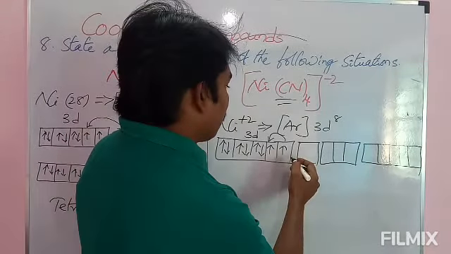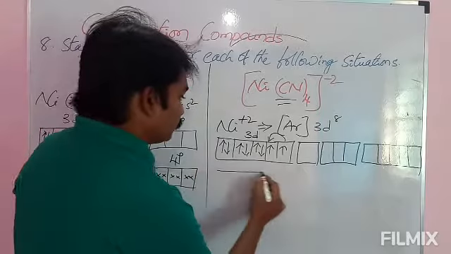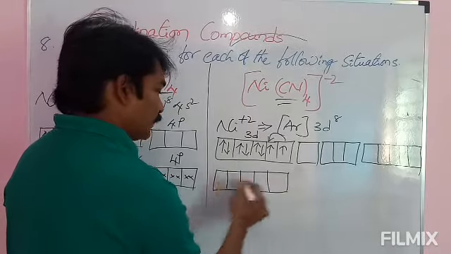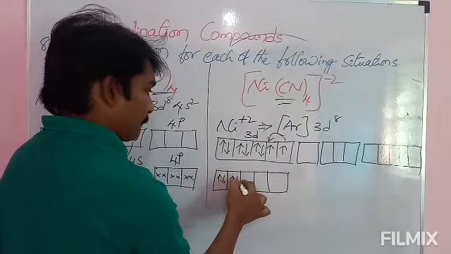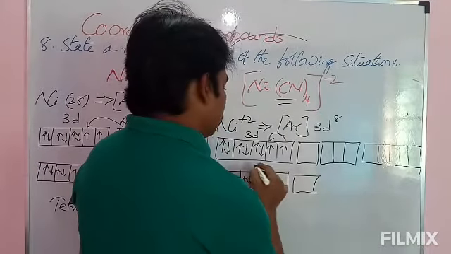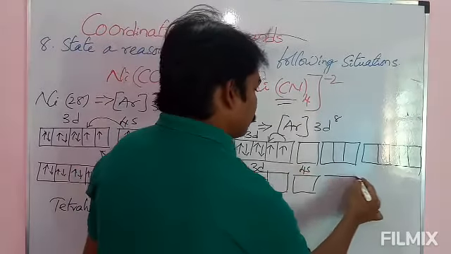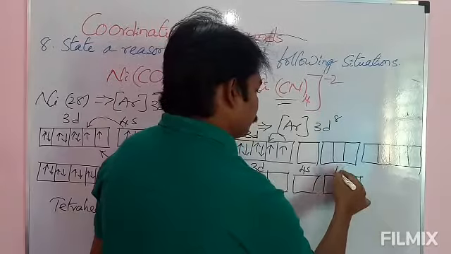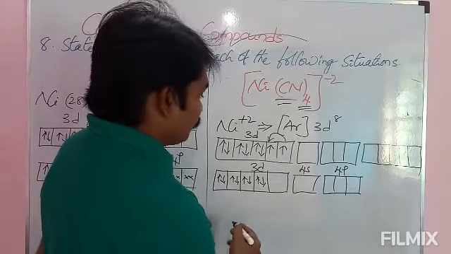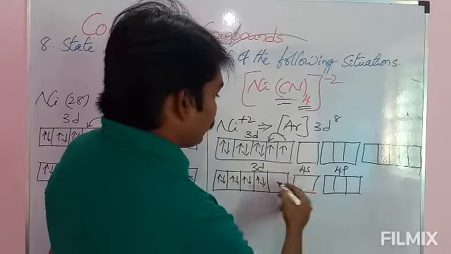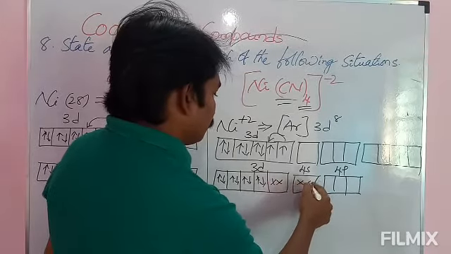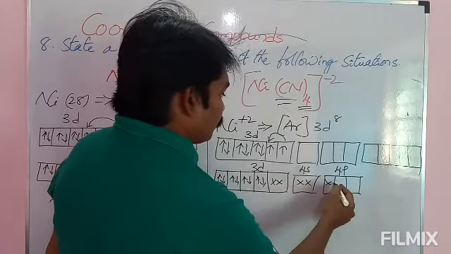Okay, and then what will happen? Here it will be vacant. 1 2 3 4 5. And next 4s, 4p. Here total 4 are there. Then what will happen? 1, 2, 3, 4.